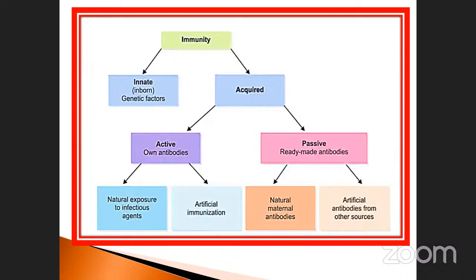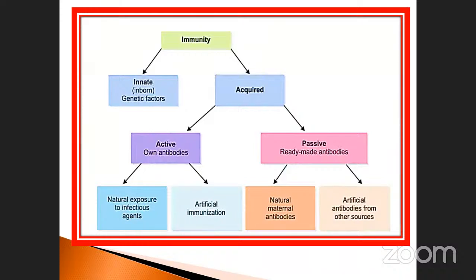Okay, that is called passive. Further, active immunity is divided into two types, natural and artificial. Active immunity is also further divided into natural and artificial. In the same way, passive is also divided into natural and artificial. Once again, let me repeat for you.